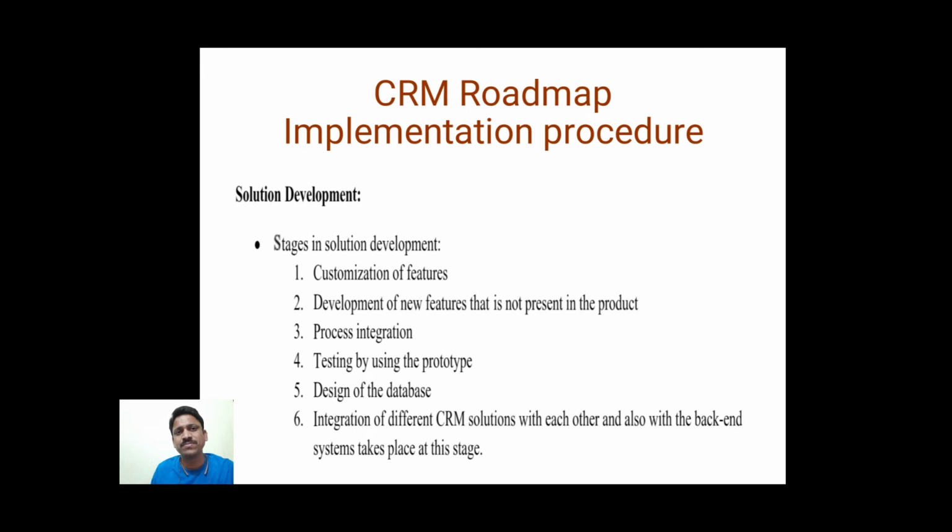Within this stage, there are different steps. What are they? Number one is customization of the features. At present, they have this technology and are working for some other organizations, but even so it should be appropriate to our requirement, and for that customization is definitely required. So firstly they are doing the customization of features, and if something we need is not available in the technology, they have to develop the new features required according to our purpose.